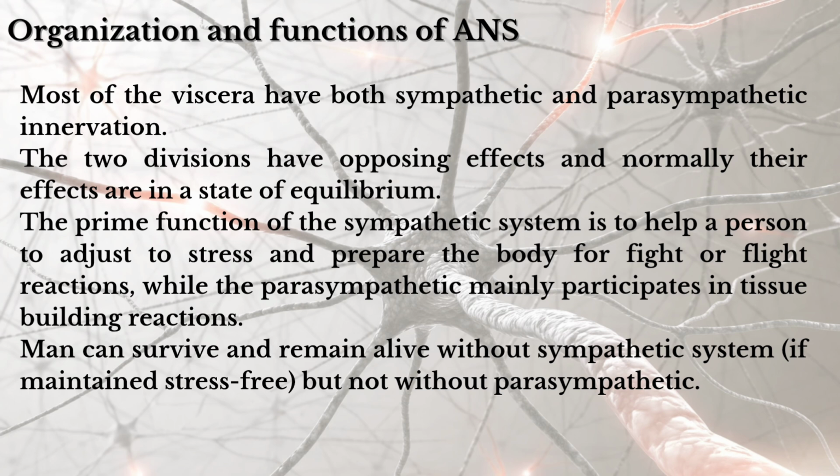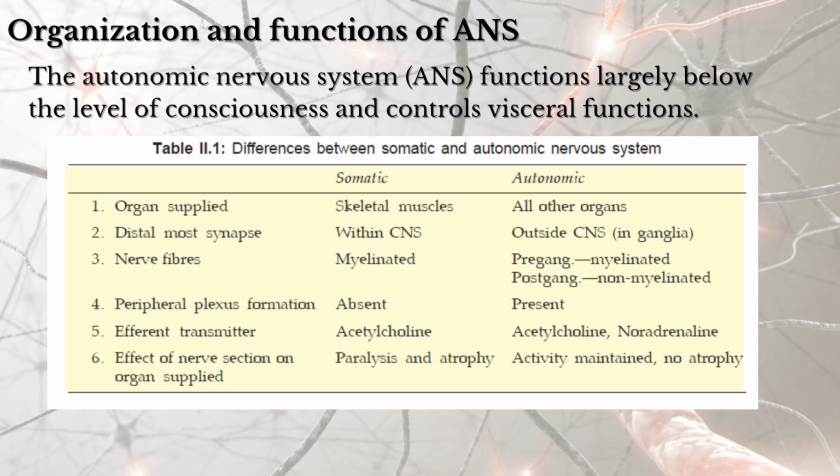The main function of the sympathetic system is to help a person adjust to stress and prepare their body for fight and flight reactions, while the parasympathetic mainly participates in the tissue building reactions. A man can survive without the sympathetic system if maintained stress free, but not without the parasympathetic, because the parasympathetic participates in the tissue building reactions, which cannot be dispensed with. The autonomic nervous system functions largely below the level of consciousness and controls the visceral functions.